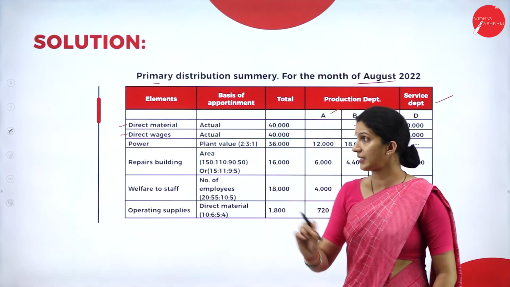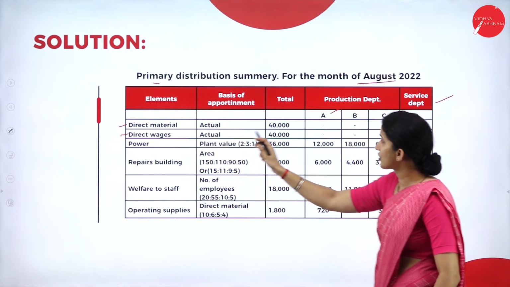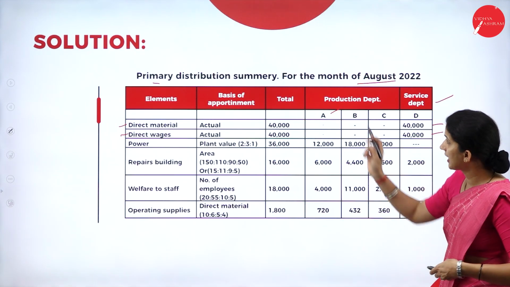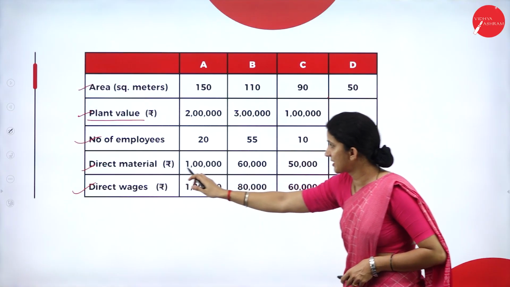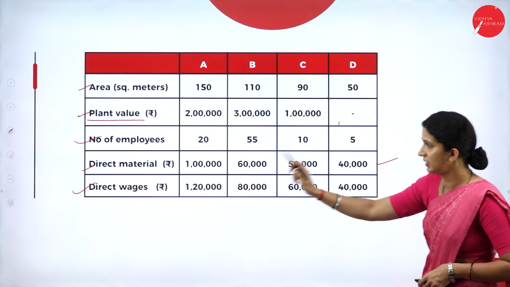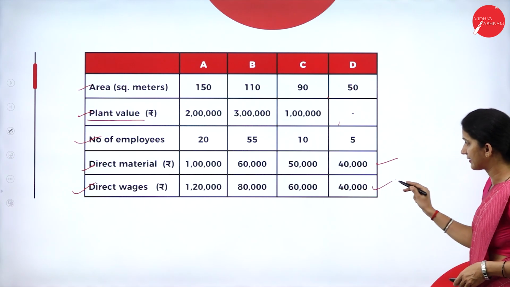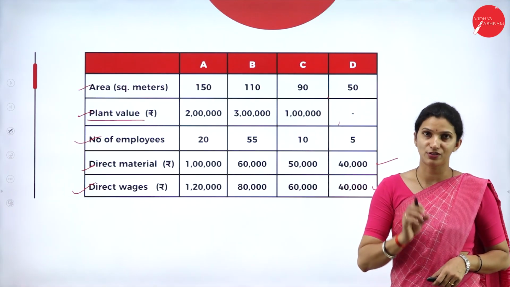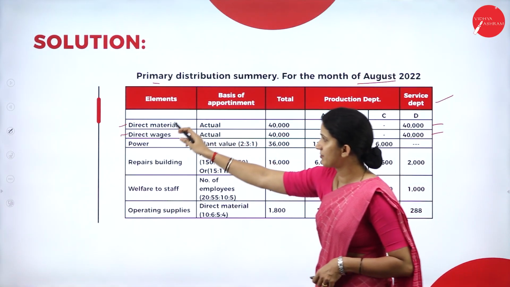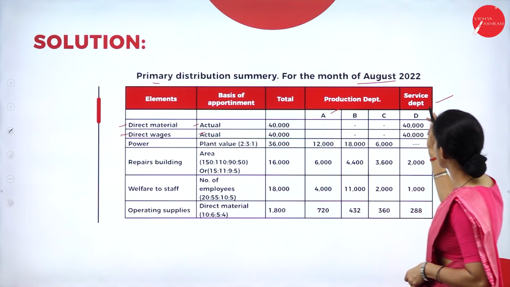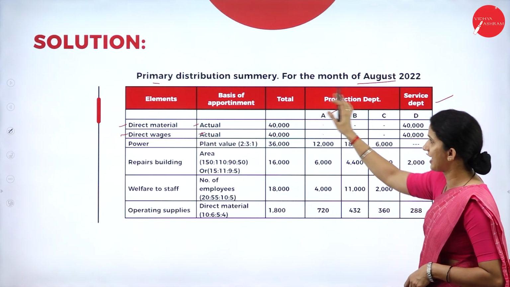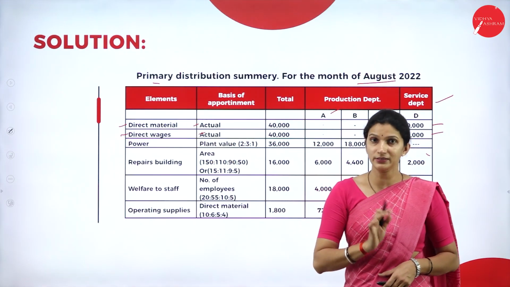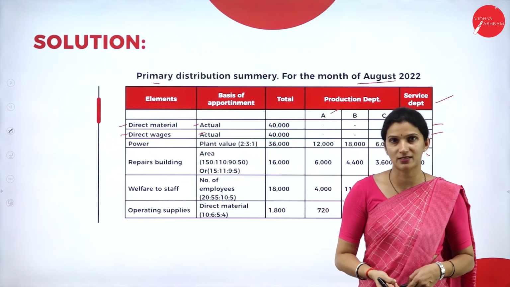So any direct material and direct wages, the actual amount of the service department, only the service department we have to take. See here, under the basis of allocation, direct material of the service department is 40,000. Then direct wages of service department D is 40,000. These two we compulsorily have to take while preparing the primary distribution summary. So the direct material and direct wages actual amount of service department D, 40,000 and 40,000, we have to take, and the total here is 40,000. Once these two are taken, then we can start allocating whatever expenses are given in your question.